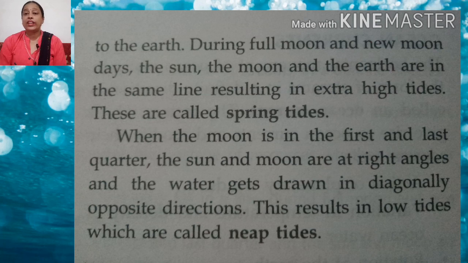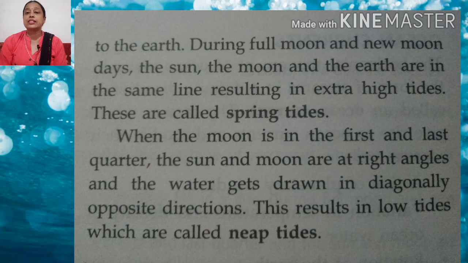When the moon is in the first and last quarter, the sun and the moon are at right angles. It is given in this picture in your book also.